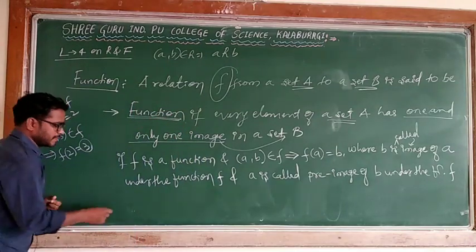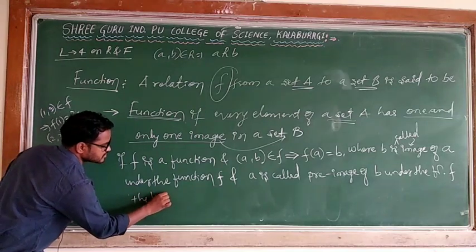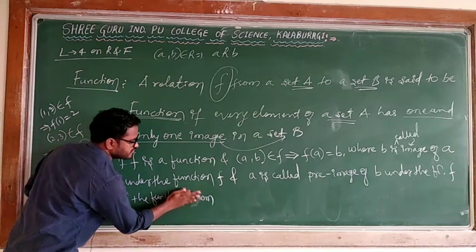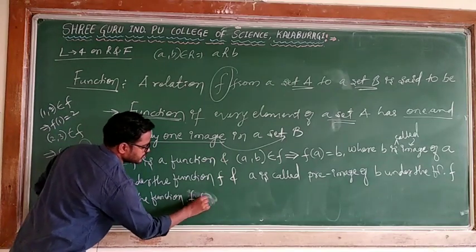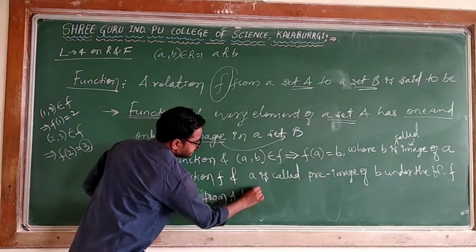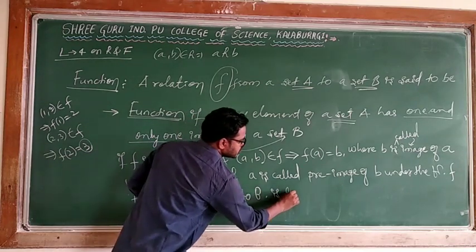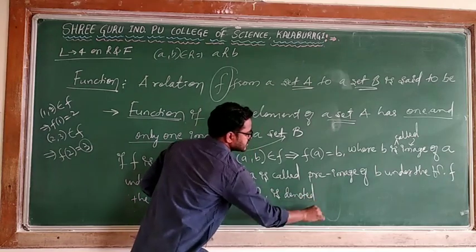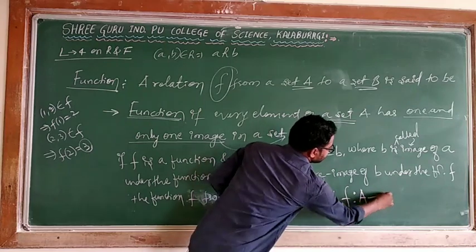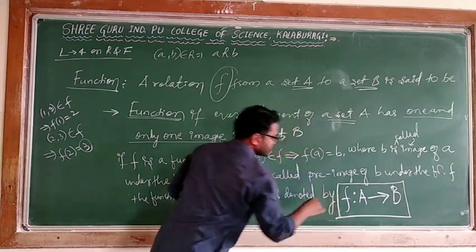The function f from A to B is denoted by f colon A arrow B. See, this is the notation.